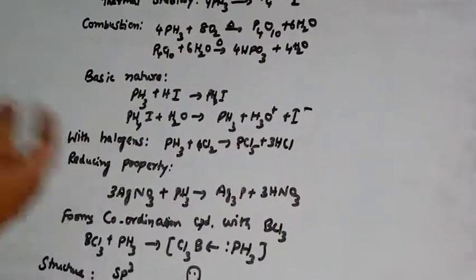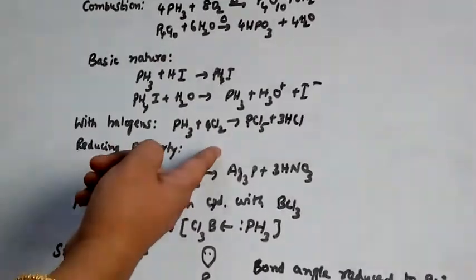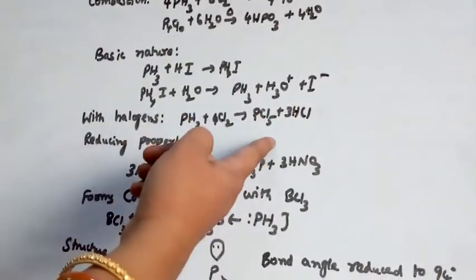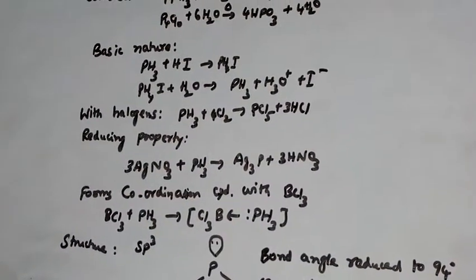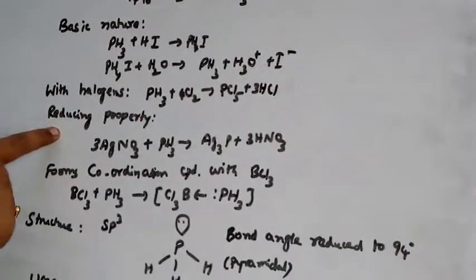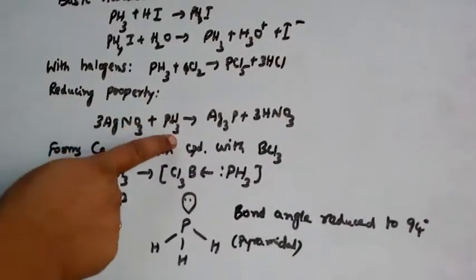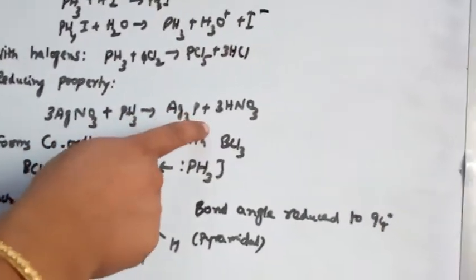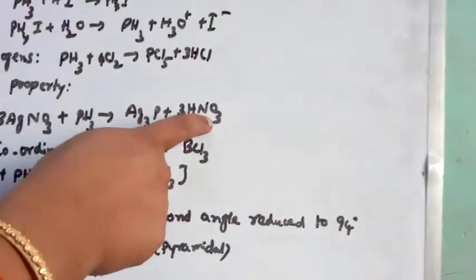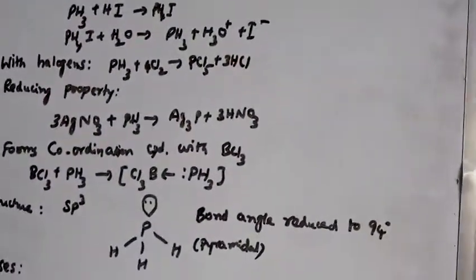Next, what happens when phosphine is treated with halogens? It gives phosphorus pentachloride and hydrochloric acid. Moreover, phosphine has reducing property. When phosphine is treated with silver nitrate, it gives silver phosphide, and nitric acid is formed.